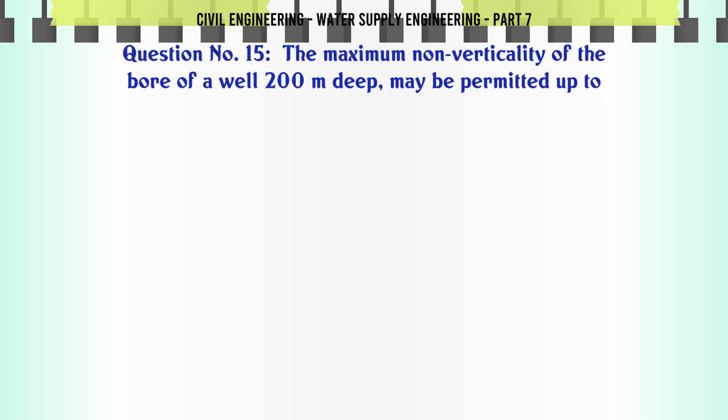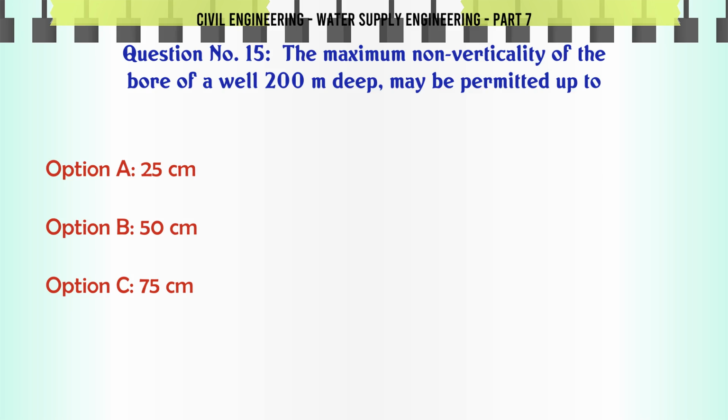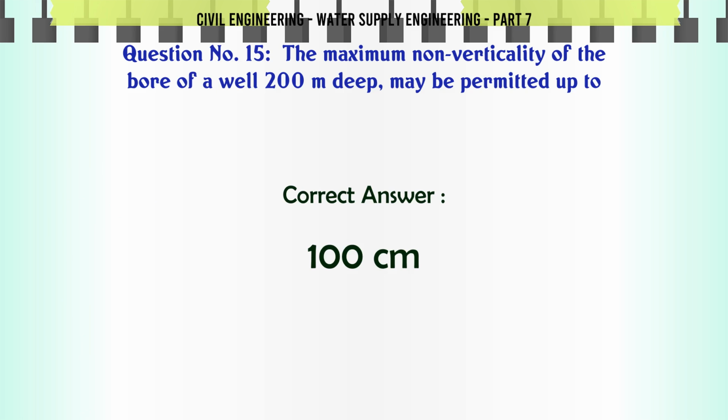The maximum non-verticality of the bore of a well 200 m deep may be permitted up to A. 25 centimeters, B. 50 centimeters, C. 75 centimeters, D. 100 centimeters. The correct answer is 100 centimeters.